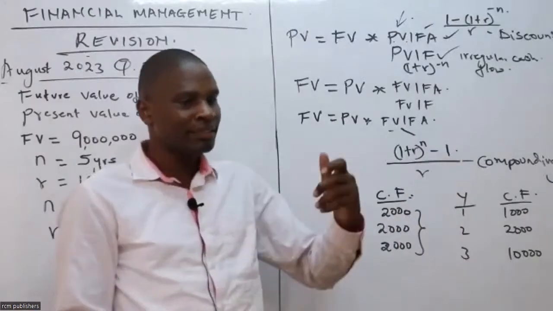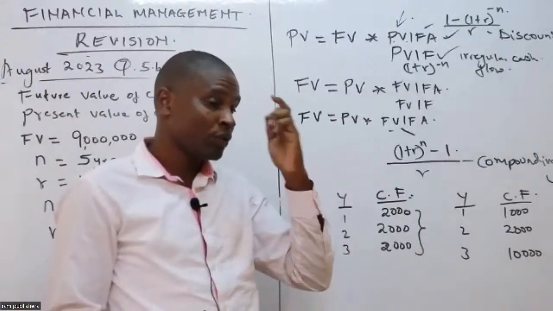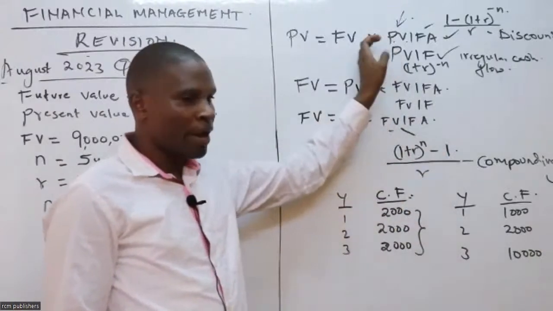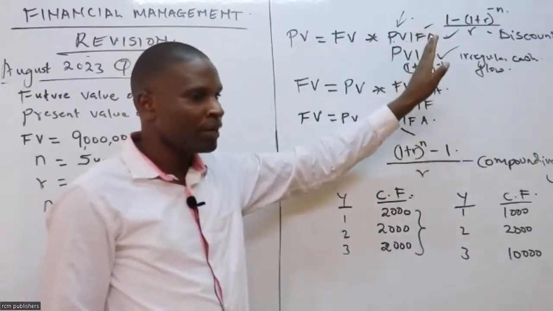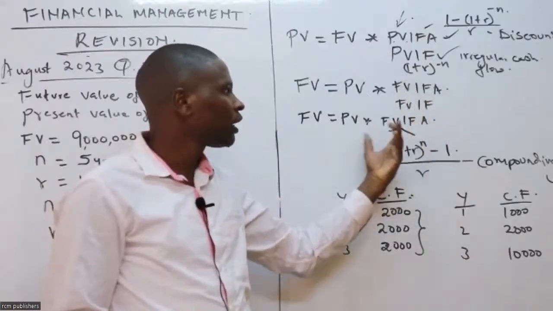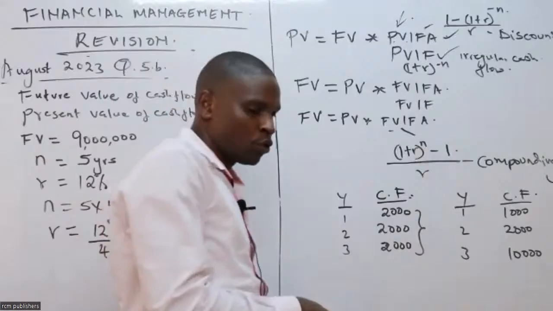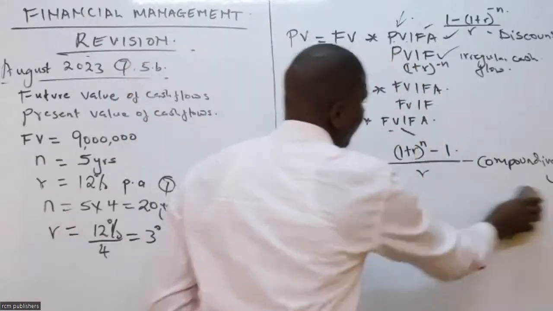It is not uniform. Mercy, are we together? And that's why if we have regular cash flow, we use PVFA when we are discounting, and FVFA when we are compounding. Mercy, I hope we are together regarding regular and irregular cash flow.